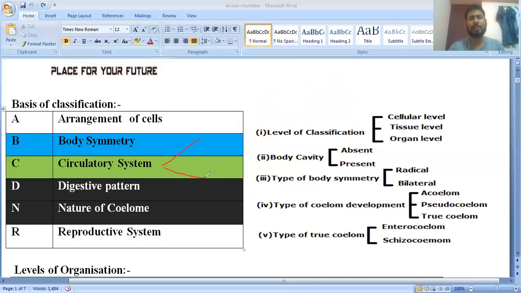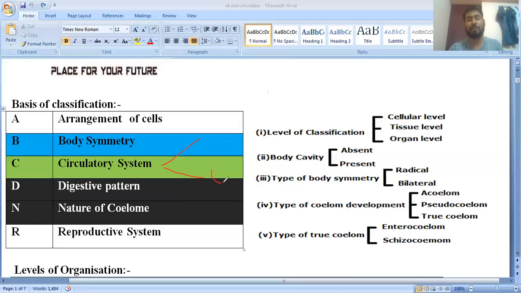And the closed circulatory system is found inside our body, because a particular type of blood vessels is provided, and every organ is supplied with blood vessels like artery, vein, and blood capillaries. Clear?